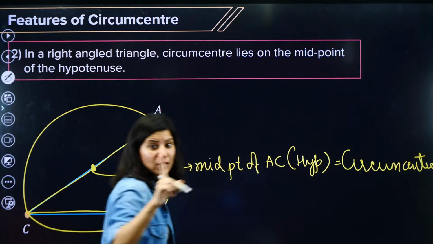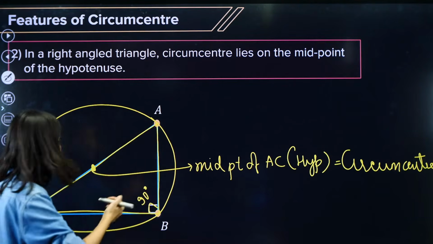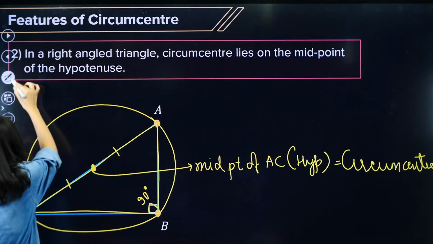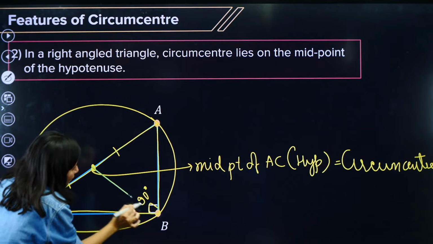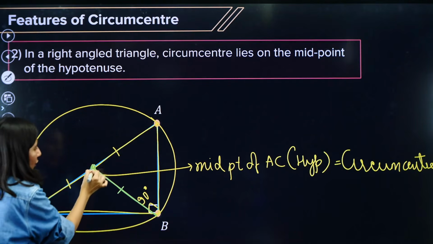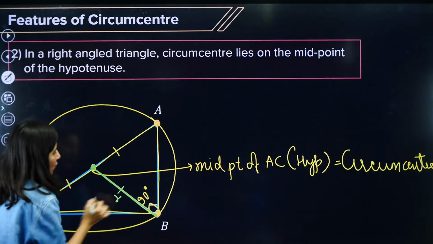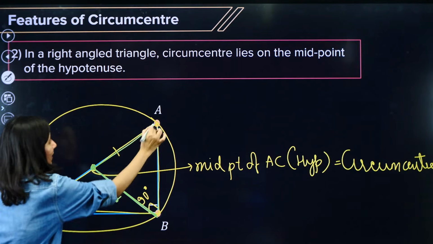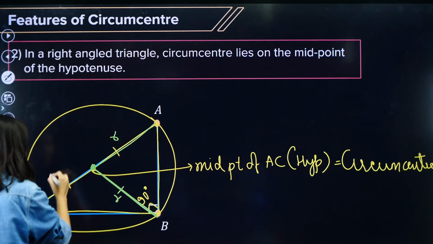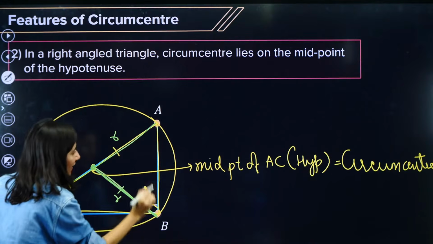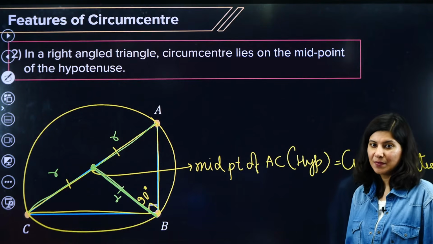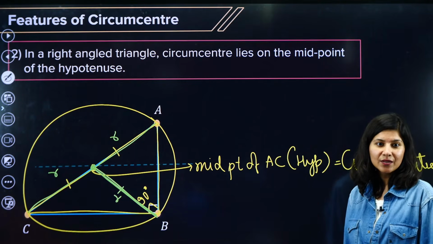Now one important thing over here: you have to understand the geometry of it. If this is the midpoint, these two are equal. And if I join these two points, this is also equal. So this length is also the radius, obviously, because I am joining the center to the circumference. This is also the radius, because it is half of the diameter, midpoint, center to circumference. So these three things are absolutely equal. Understand the geometry behind it. Yes, the midpoint of AC is the circumcenter. Clear? Okay.